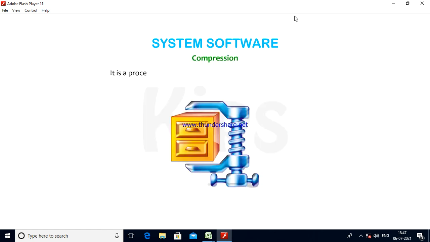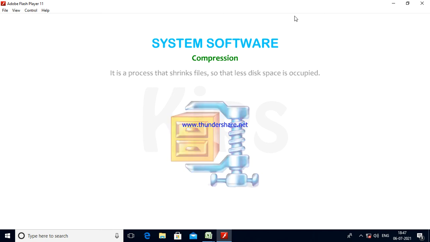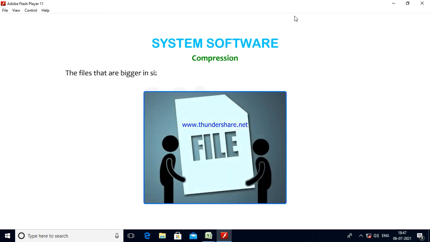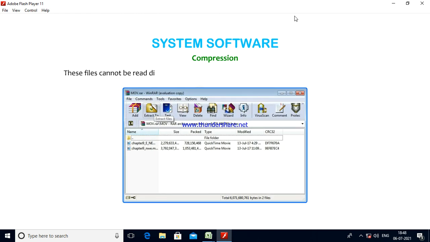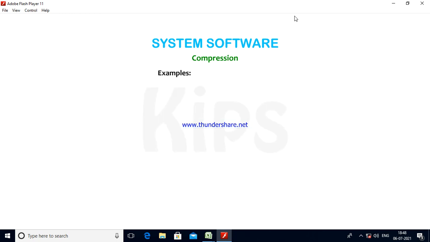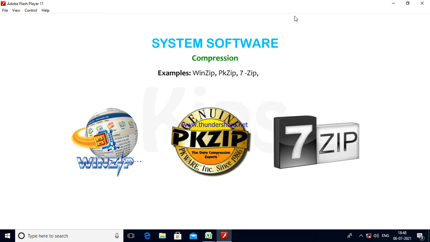Compression. It is a process that shrinks files so that less disk space is occupied. The files that are bigger in size need to be compressed while sending an email attachment. These files cannot be read directly and must be decompressed to their actual form before use. Examples: WinZip, PKZip, 7-Zip, etc.